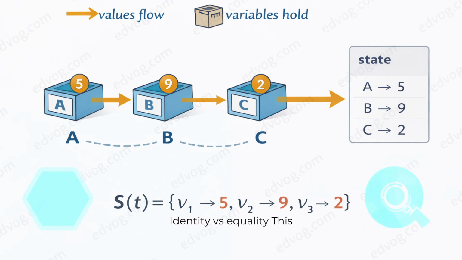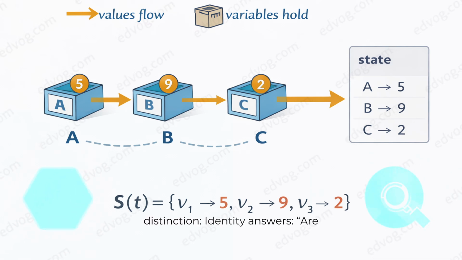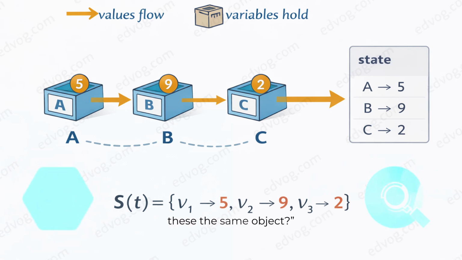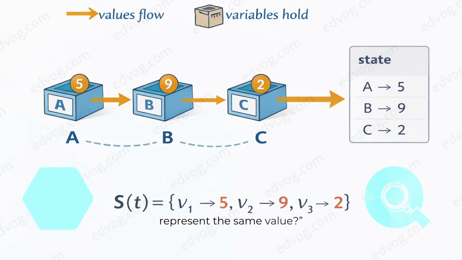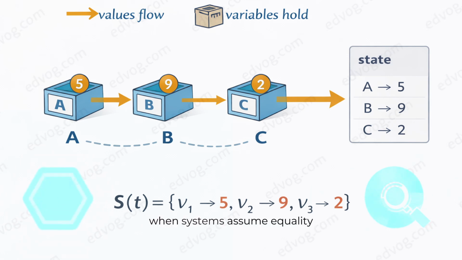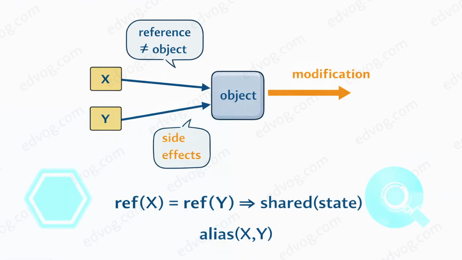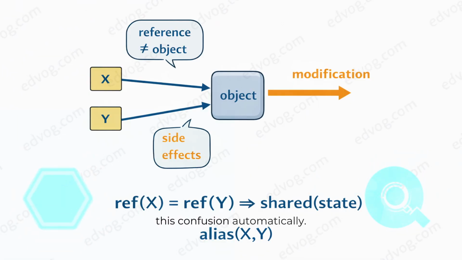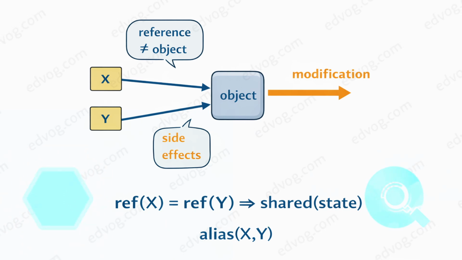Identity versus equality. This leads to another essential distinction: identity answers, are these the same object? Equality answers, do these represent the same value? Backend failures frequently occur when systems assume equality implies identity, or the reverse. Types do not resolve this confusion automatically. They only give you the vocabulary to reason about it.